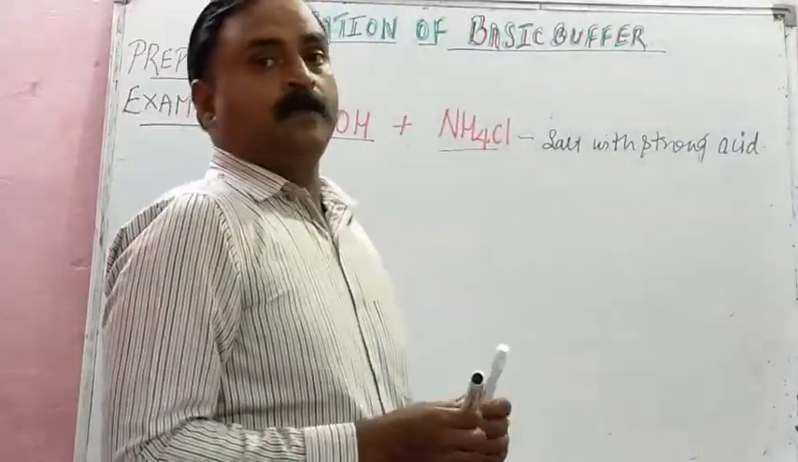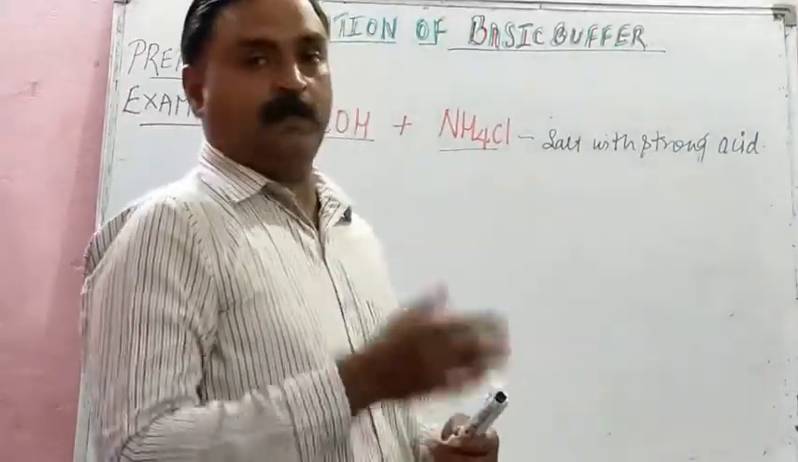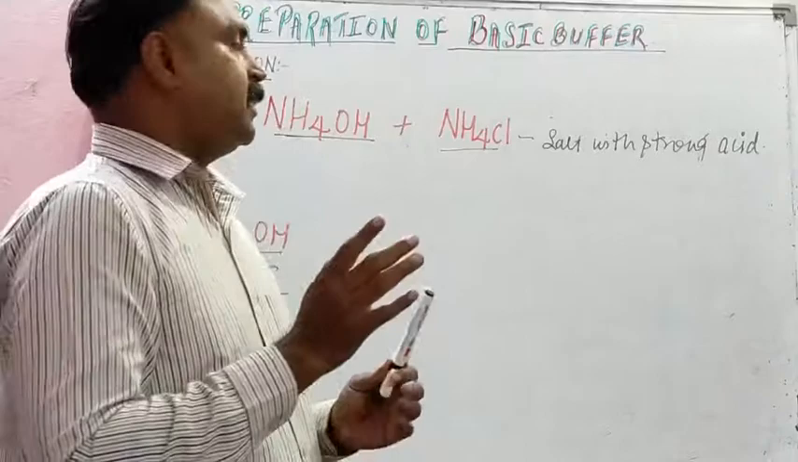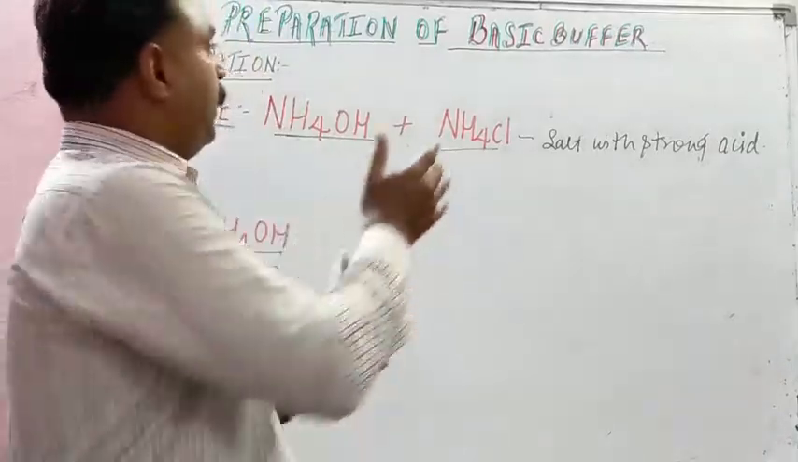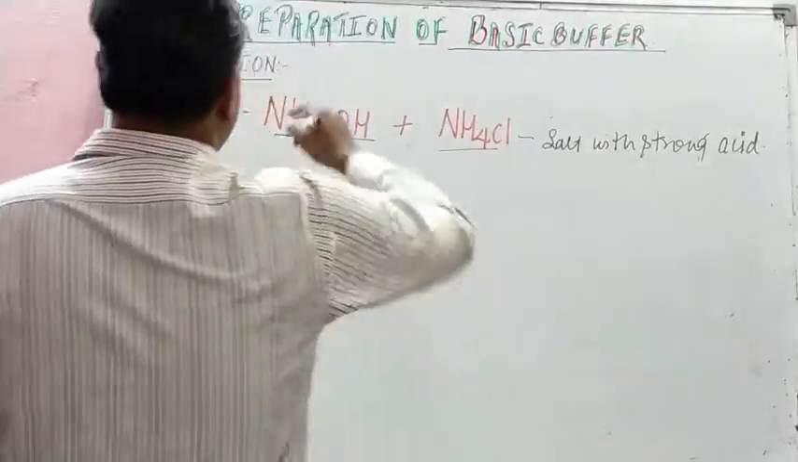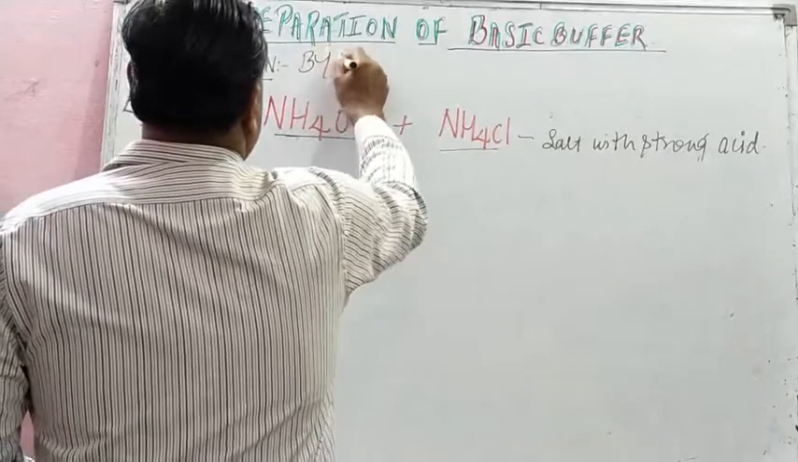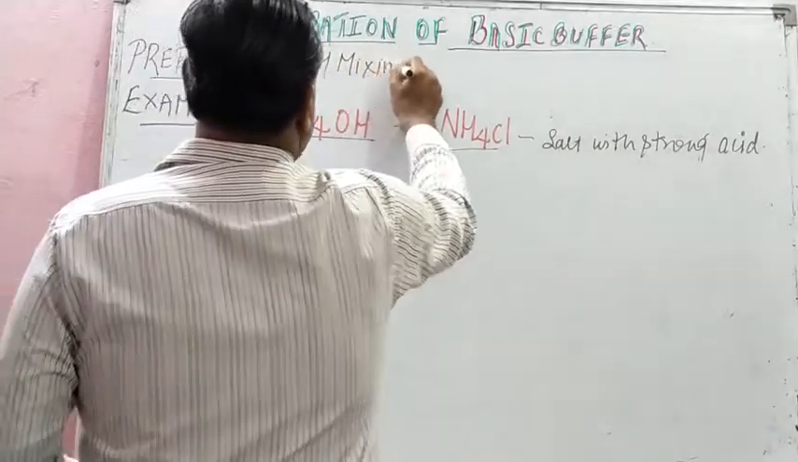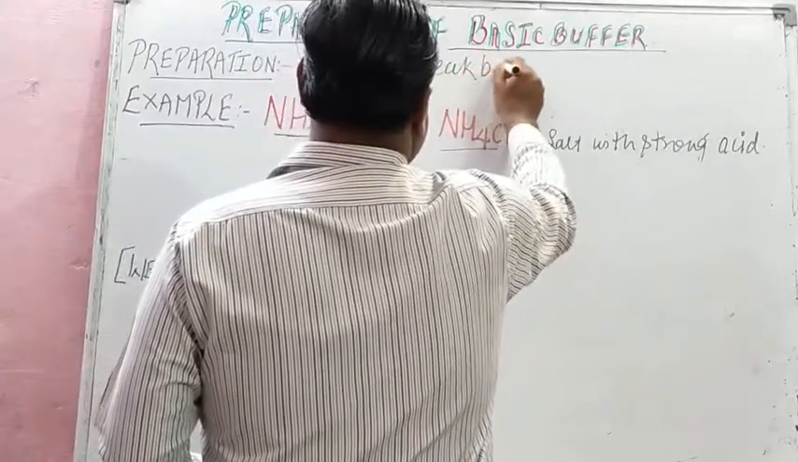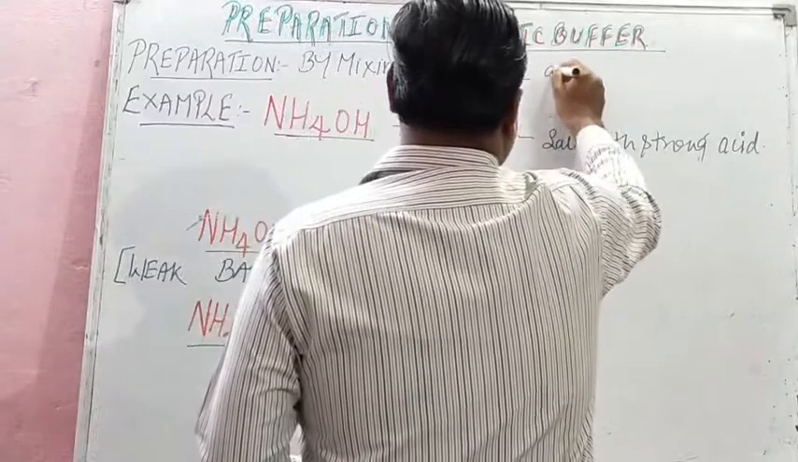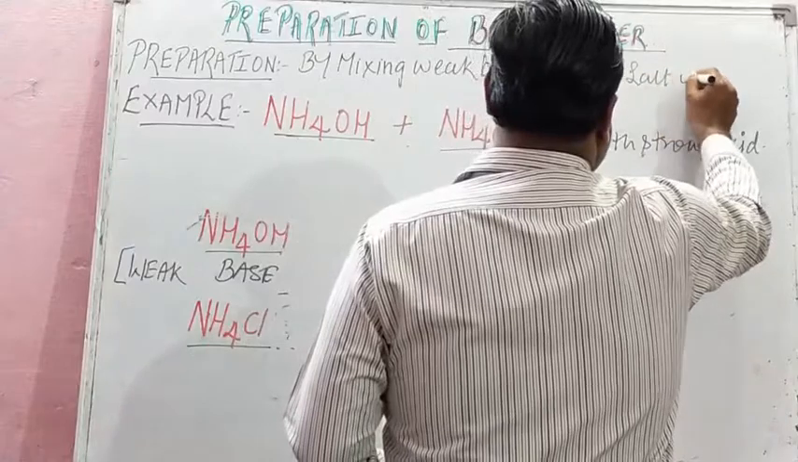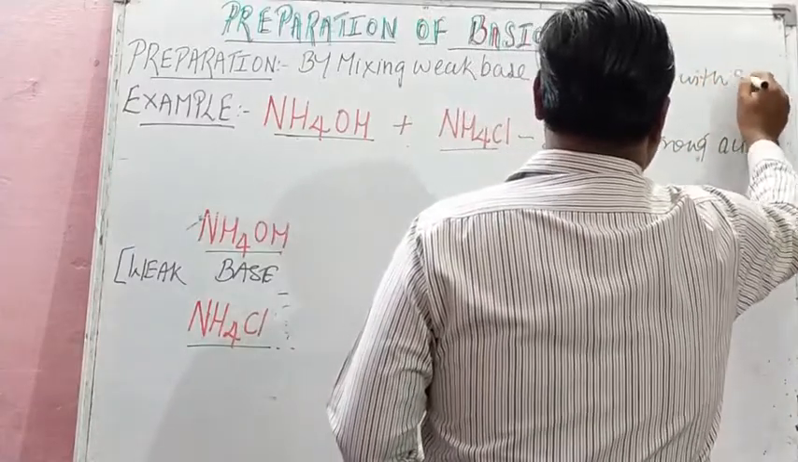So children, we are now studying the preparation of basic buffer. Remember the definition of acidic buffer. In the preparation of acidic buffer we started with a weak acid, but this is the preparation of basic buffer. So how do we define it? It is prepared by mixing a weak base and its salt with a strong acid.